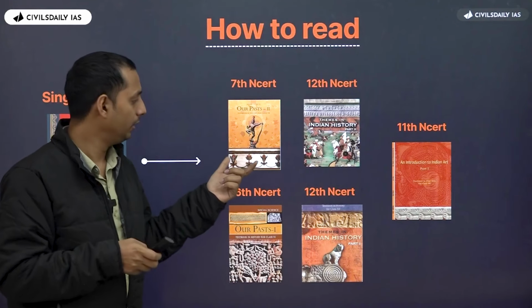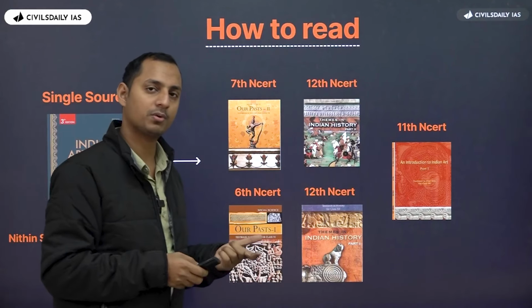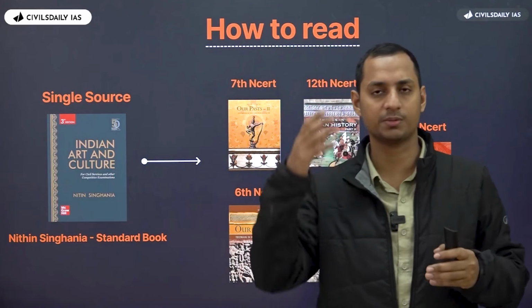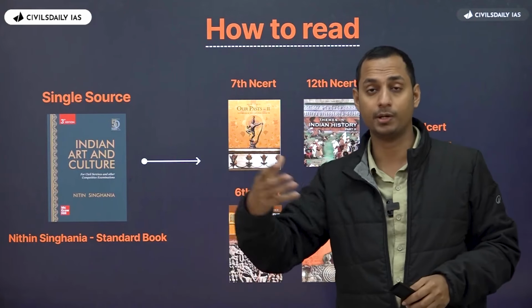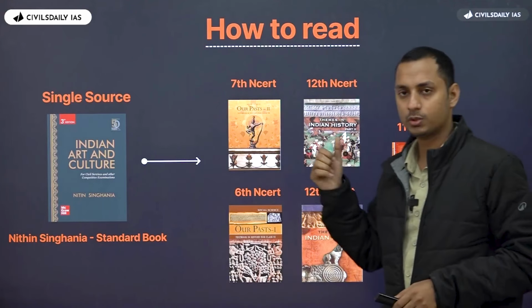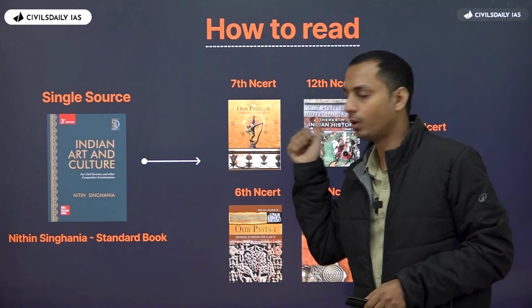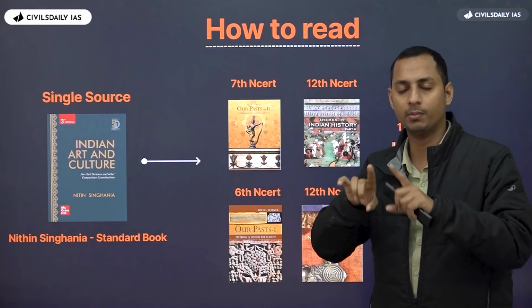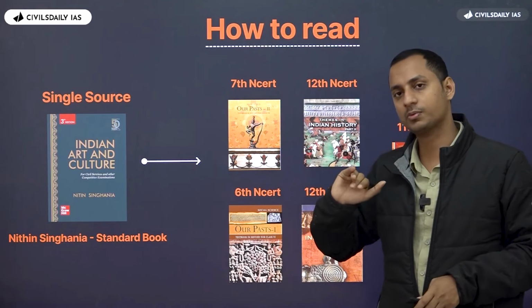medieval history as well. Now in case of 7th standard, they talk about Sufism. They talk about the Bhakti movement, right? They talk about all these Maharashtrian Bhakti saints, Ramanuja and so on. So what can you do? Either you can note down in Nitin Singhania all the facts and information provided in the NCERTs, all the tables and other information, or else what you can do?